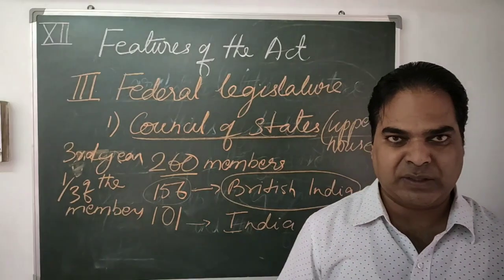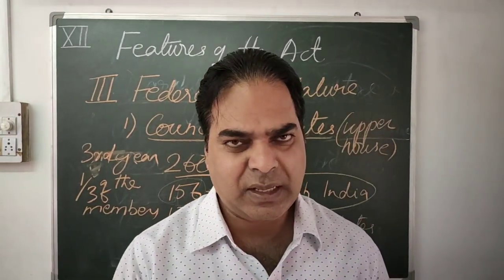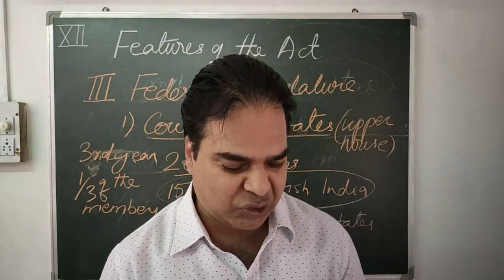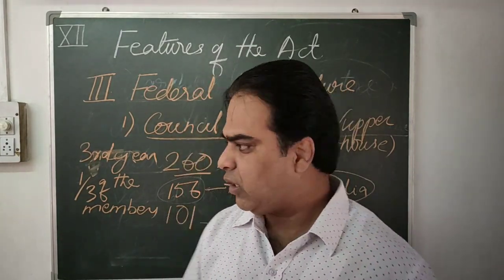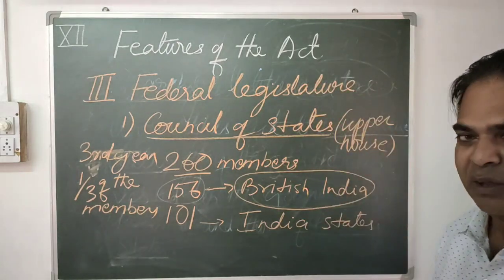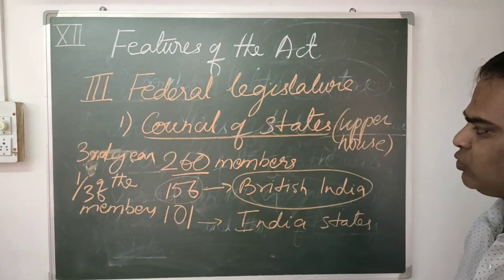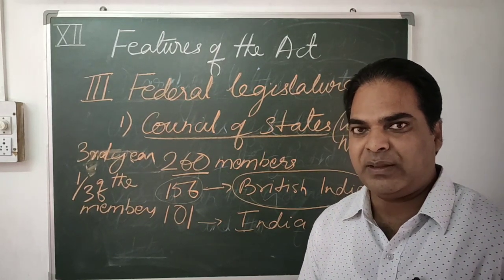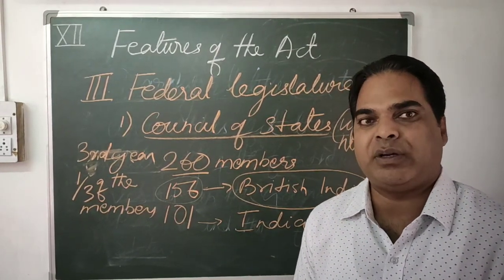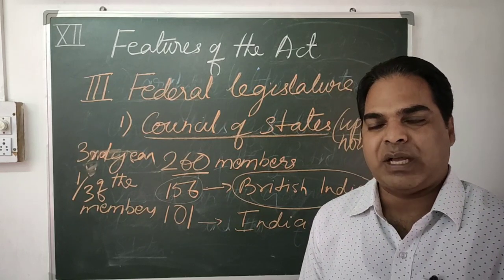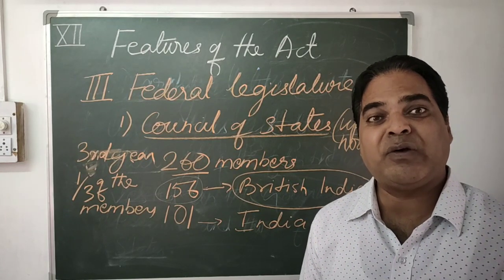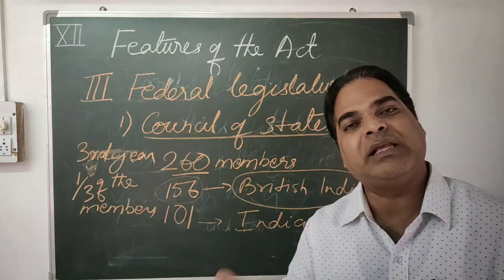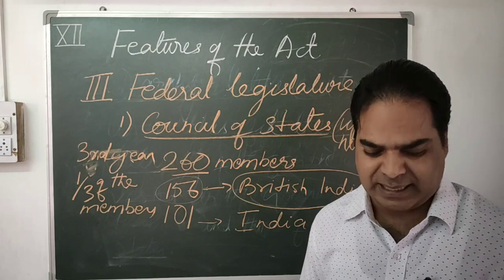So this was all about the Council of State. At present, I think you know about Rajya Sabha. Every second year, 1/3 of the members retire, so there is not much difference. That was the Council of State, which was the upper house. Many students who watch the video from the middle may think sir is teaching civics or political science. No, my dear, I am teaching some of the important features of the Government of India Act 1935. So please watch the video from the beginning till the end for your proper understanding.